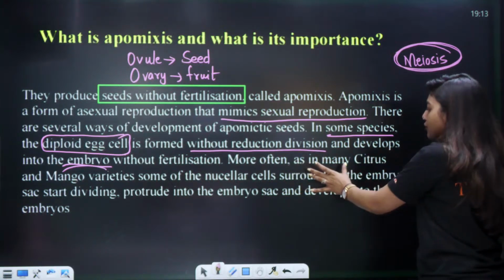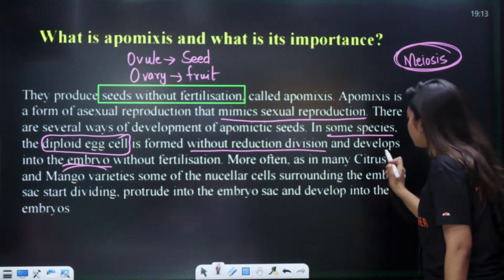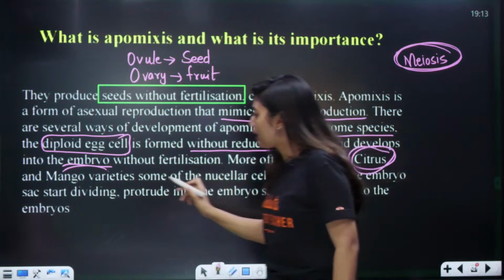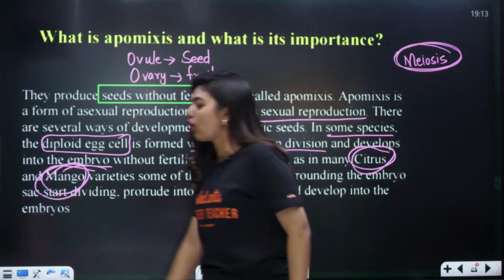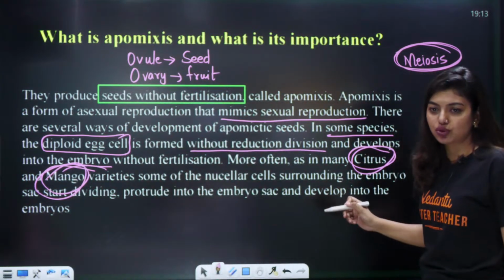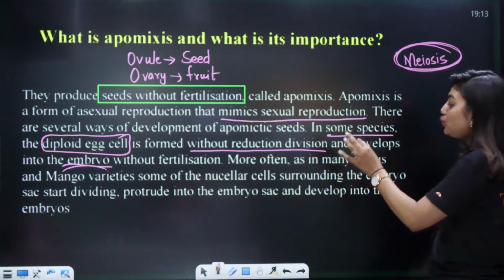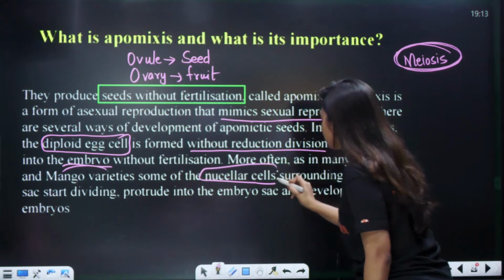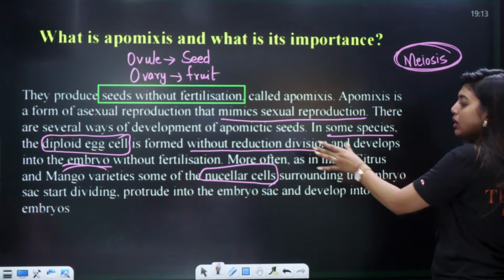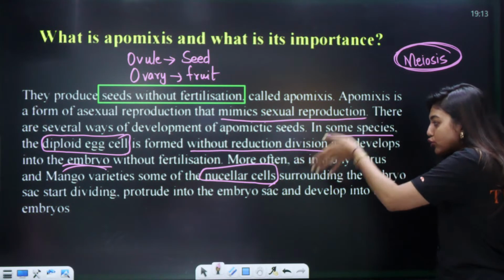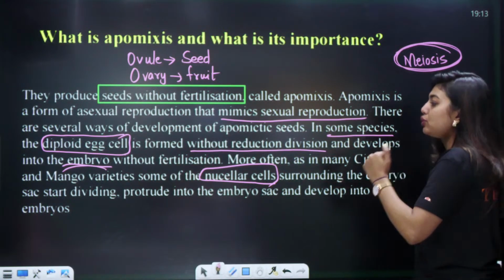More often what happens, like in citrus and mango. Remember this example, citrus, mango. All your citrus fruits like your orange, lemon, all the citrus fruits. In this citrus and mango variety, some of the nucellar cells surrounding the embryo sac start dividing and protrude into the embryo sac and develop into an embryo.